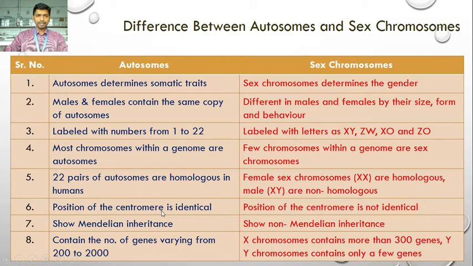The position of the centromere in autosomes is identical, while the position of the centromere in sex chromosomes is not identical. Autosomes show Mendelian inheritance, while sex chromosomes show non-Mendelian inheritance. Autosomes contain a number of genes varying from 200 to 2000, while the X chromosome contains more than 300 genes and the Y chromosome contains only a few genes. So these are some of the differences between autosomes and sex chromosomes.